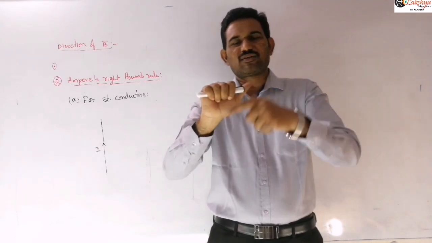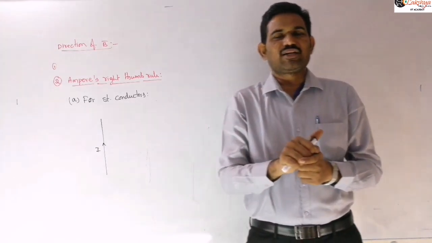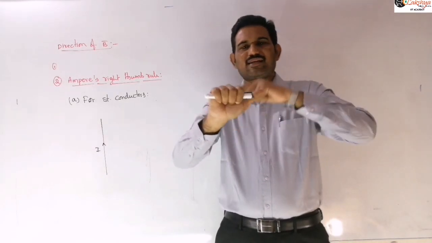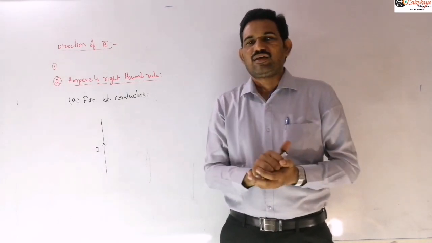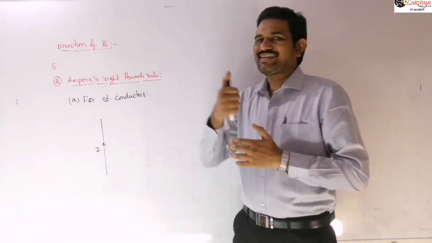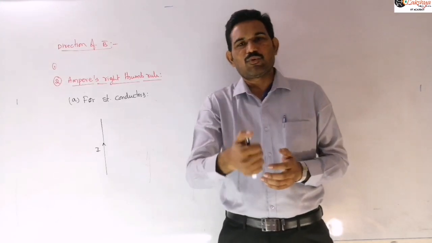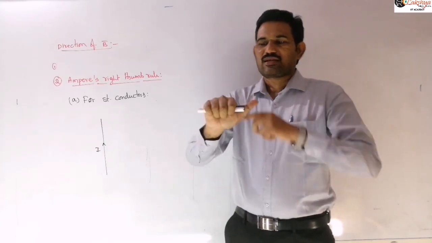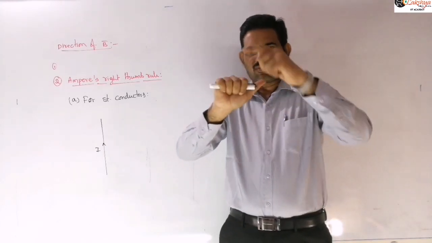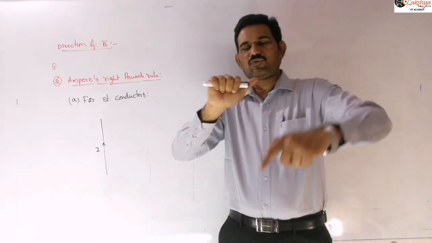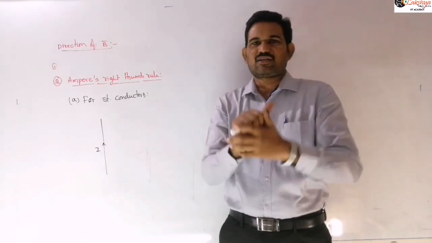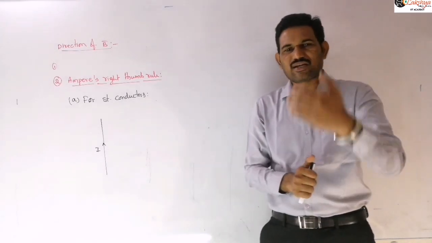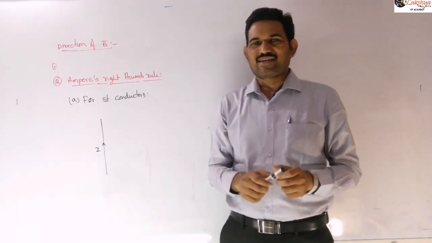The curl of fingers indicates the direction of the magnetic field lines. So the field lines will be concentric circles around this conductor, right? Now the tangent drawn to those field lines at any point will give the direction of the magnetic field. Is it clear? At any distance you take, you will get a circle around this conductor. So if you want to find the direction of the magnetic field at any point, we need to draw the tangent there, right?